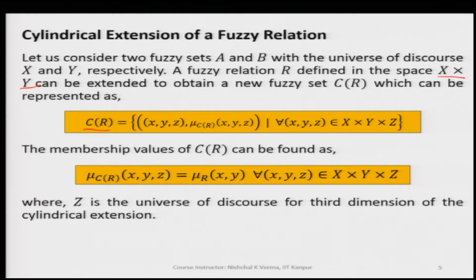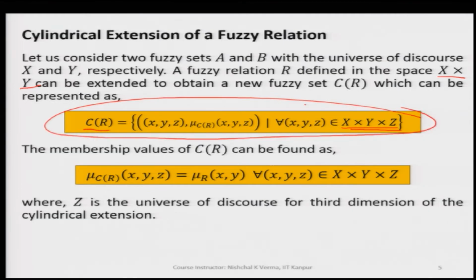Then the same relation fuzzy set is now expressed in the 3 generic variables, and the universe of discourse here will be capital X cross Y cross Z. Here this is defined by this expression. So, this C of R is nothing but the cylindrical extension of R, and R, as we already know, is defined in the X cross Y universe of discourse.